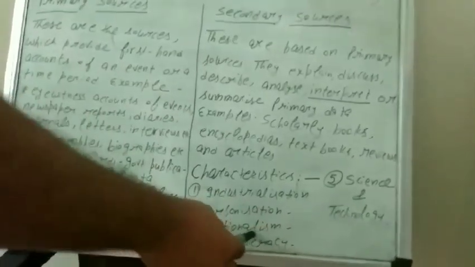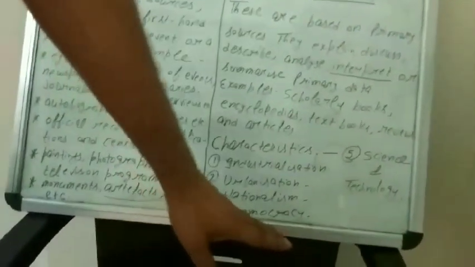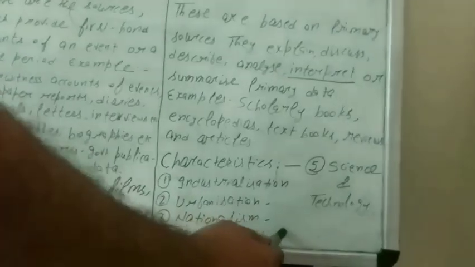So the feeling of nationalism, the feeling of democracy. Because in this time, what is democracy? Demos plus Kratia, the government elected by the people. When we complete the age of 18 years, we are able to cast our vote, and we decide who will become our chief minister or prime minister.